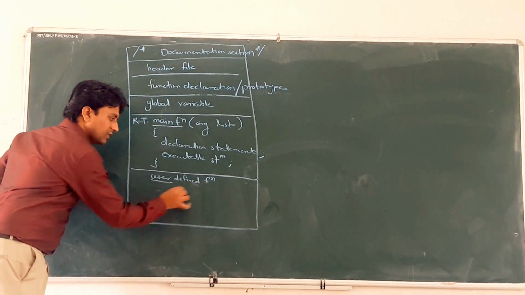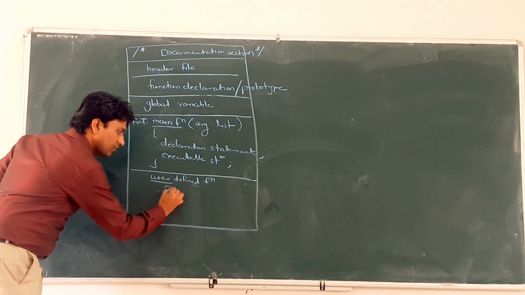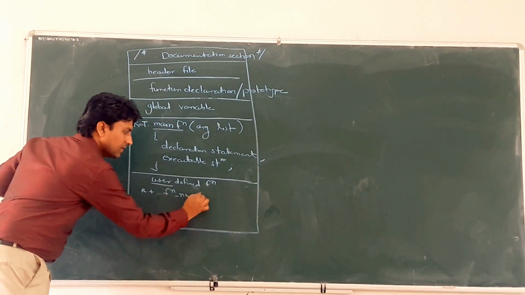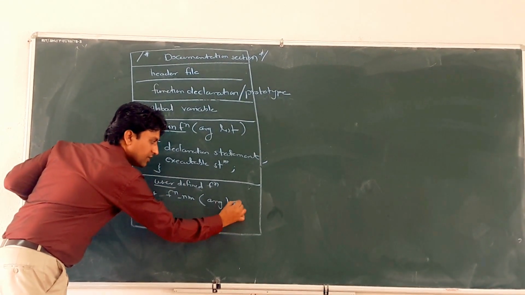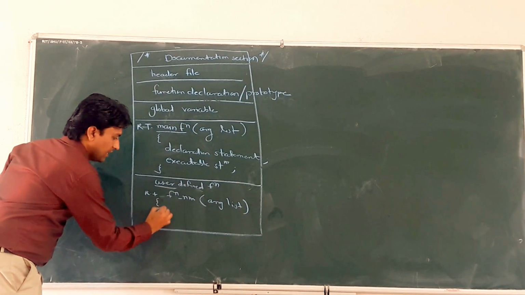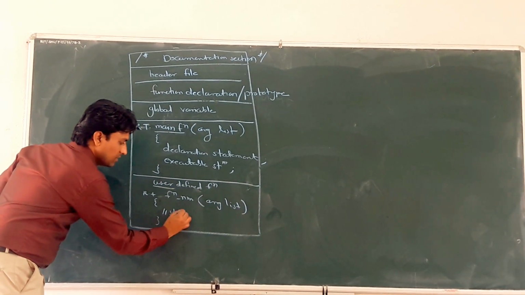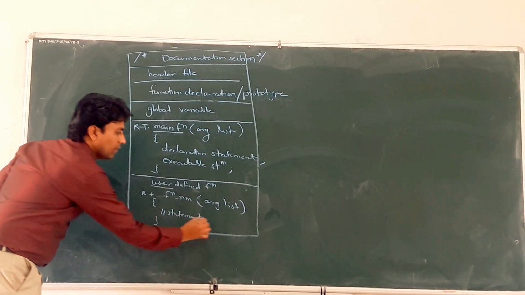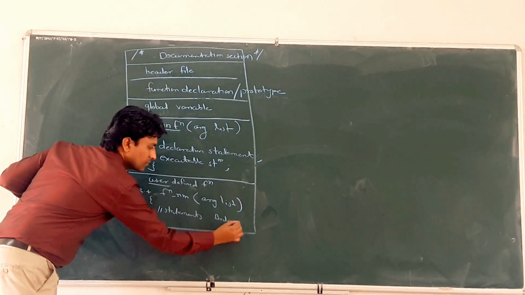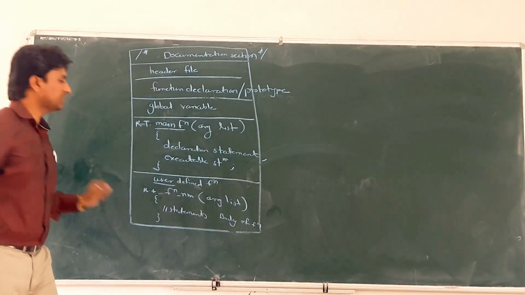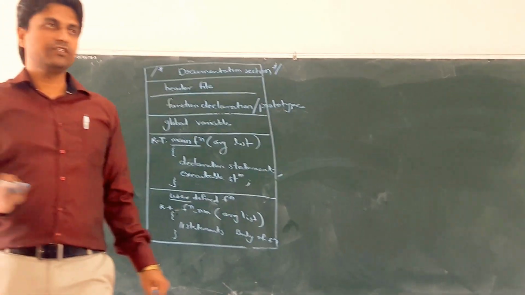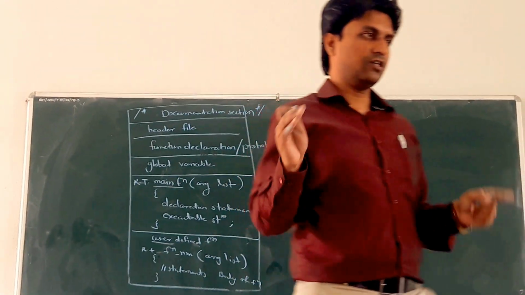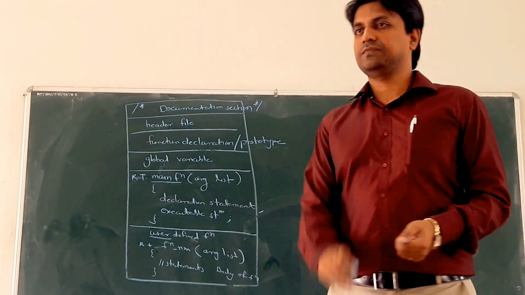It has a function name, a return type, an argument list, and then statements, also called the body of the function. This is the general structure of a C program.